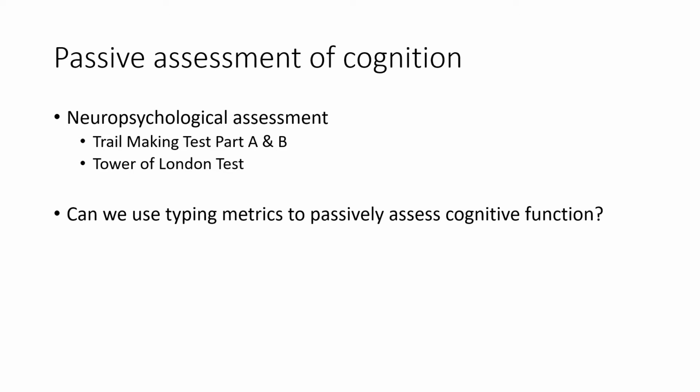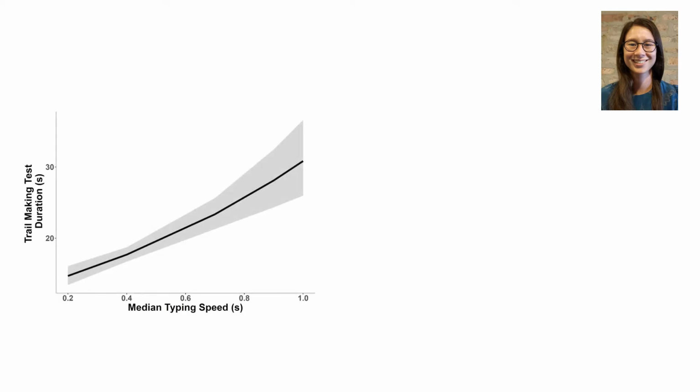In addition, we were able to look at whether these typing metrics could be associated with measures of cognition, focusing on two particular tasks, the trail making test, part A and part B, which assesses processing speed and executive function, as well as the Tower of London task, which is another executive function task. And in work done by our graduate student, Mindy Ross, she found that typing speed was significantly associated with speed of performance on the trail making test across subjects.